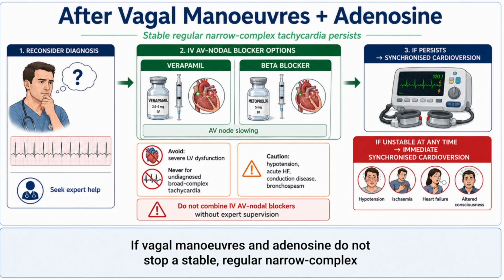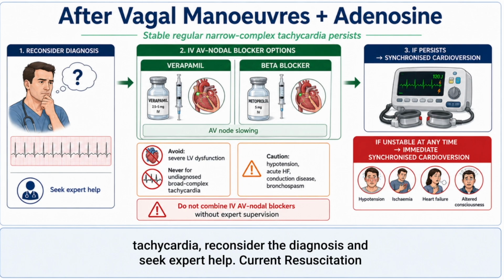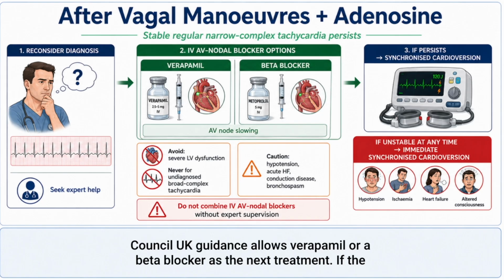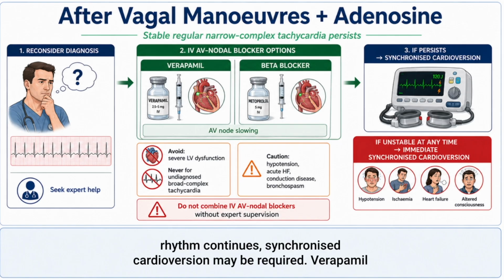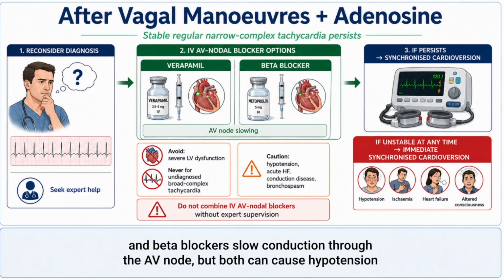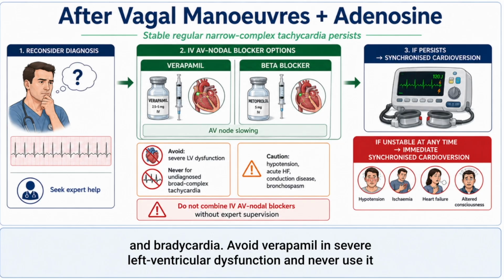If vagal manoeuvres and adenosine do not stop a stable, regular, narrow complex tachycardia, reconsider the diagnosis and seek expert help. Current Resuscitation Council UK guidance allows verapamil or a beta blocker as the next treatment. If the rhythm continues, synchronised cardioversion may be required. Verapamil and beta blockers slow conduction through the AV node, but both can cause hypertension and bradycardia.